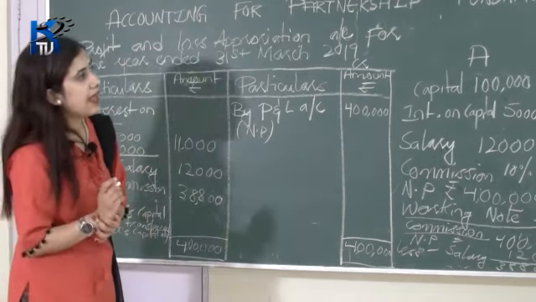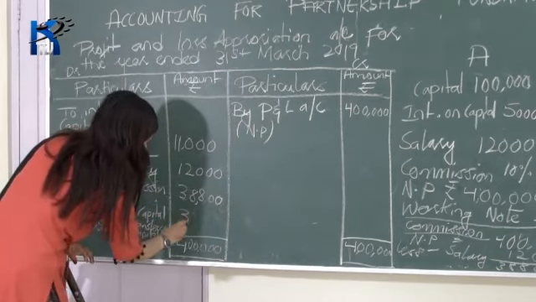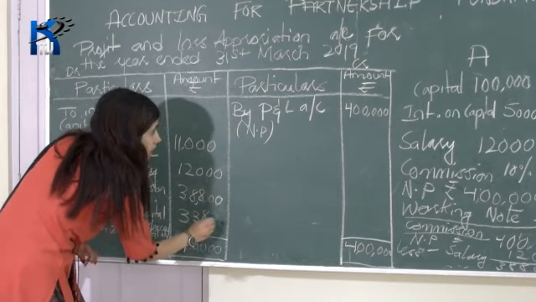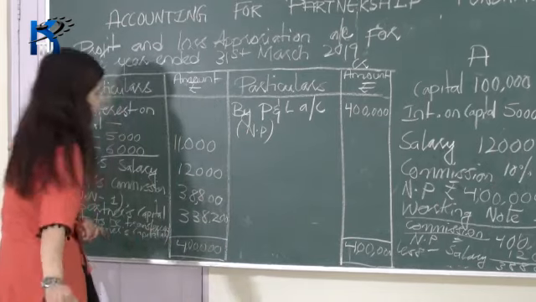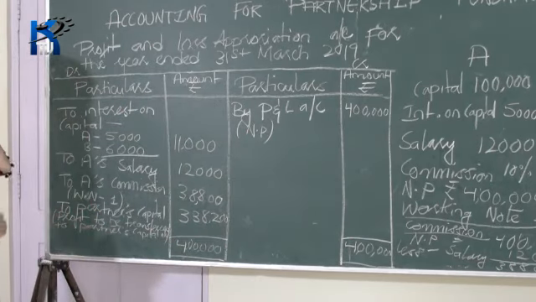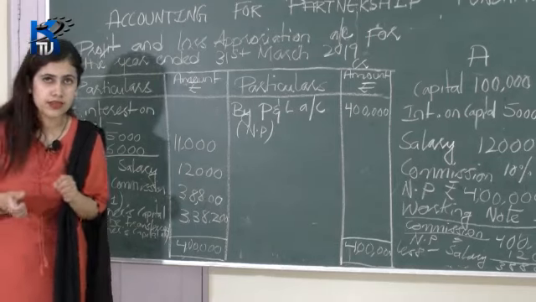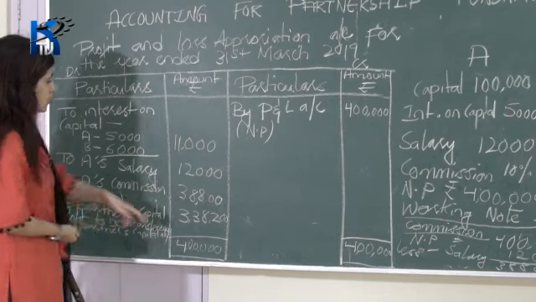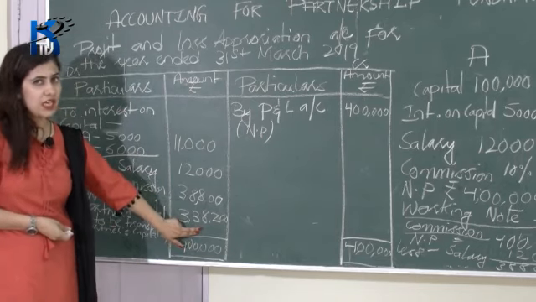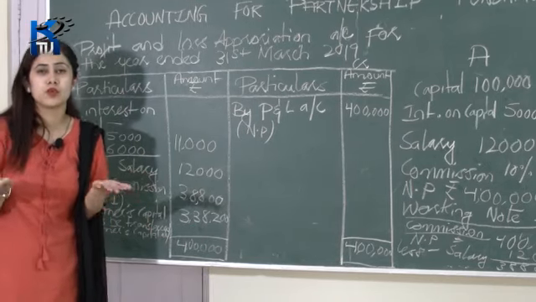The difference is 3,38,200 rupees. So I am writing the difference here. 3,38,200 rupees is the difference. Now you need to share the profit. You have to share the profit now. Okay. So they are sharing the profit equally. So A and B are sharing profit equally means they will get 1/2 of this profit. Okay. A will get 1/2 of this profit and B will also get 1/2. Equally when you divide by 2.